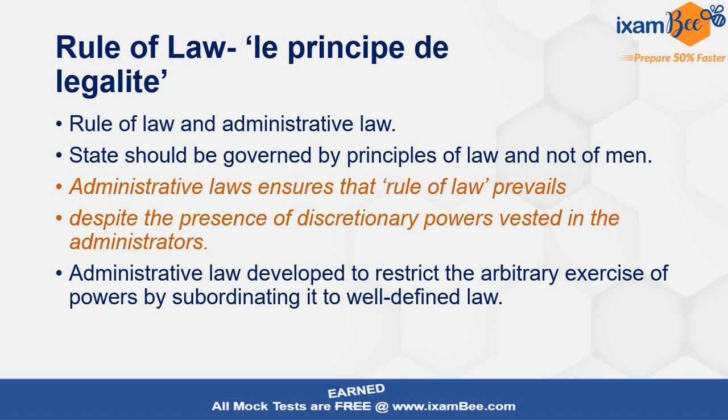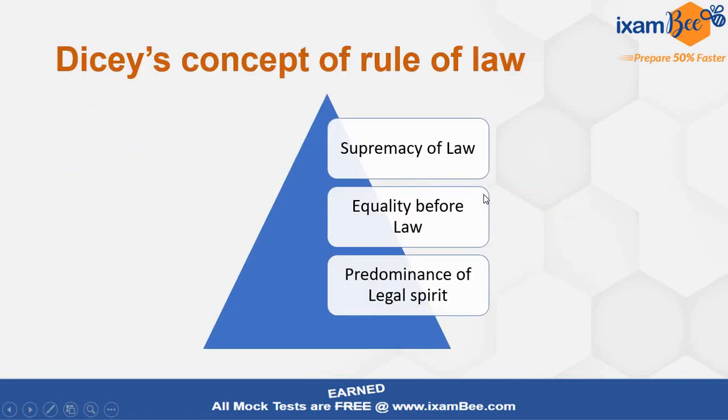If we talk about administrators, they are the bodies to whom power has been delegated, basically coming from the executive and the legislature. They are exercising their function in delegation. So when they are doing that, they have to exercise that power sparingly. If they are misusing it, if they are using it arbitrarily, then immediately administrative law will come into action. So administrative law has been developed with this basic purpose, to restrict arbitrary exercise of the powers. So here the rule of law principle is a very grounding principle, and plays a very important role.